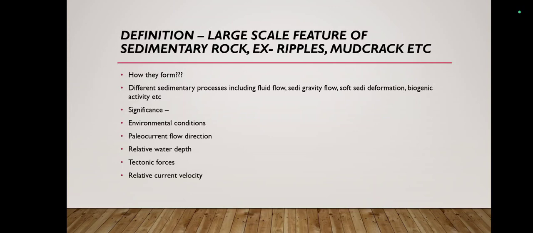And then your cross laminations, 2D laminations, 3D laminations, etc. These are all formed at different water depths and different current velocities, and each specific structure indicates a particular water depth and particular current velocity. I will teach you what these structures are and how different water depths and current velocities affect the formation of different types of sedimentary structures.